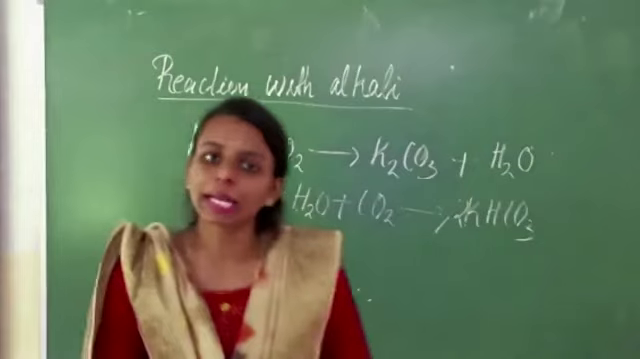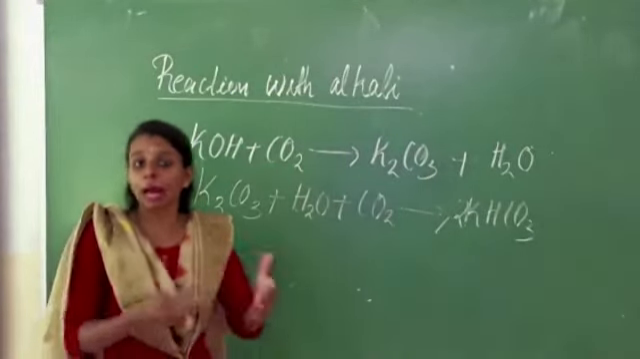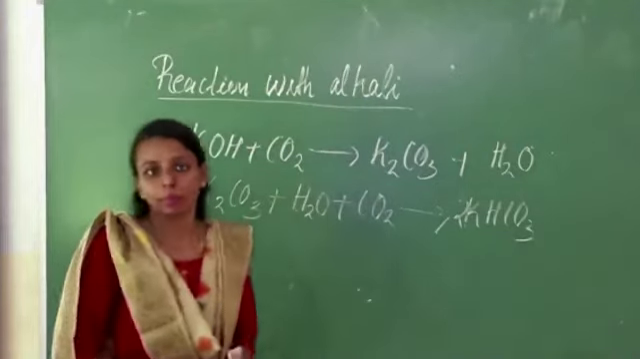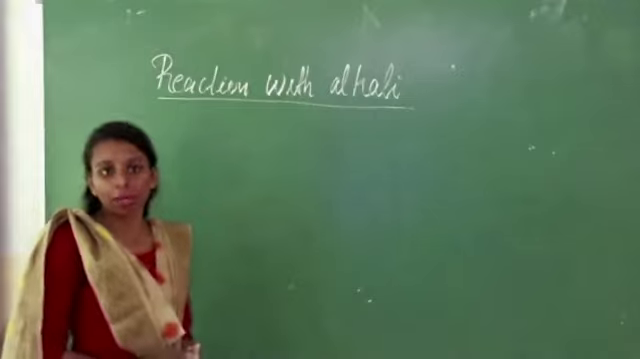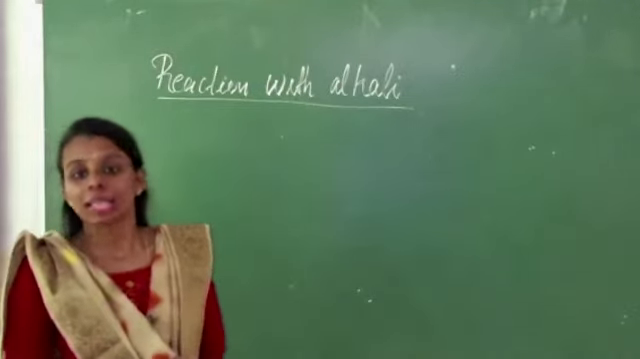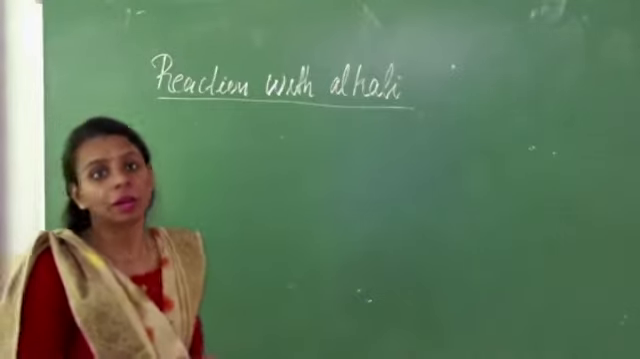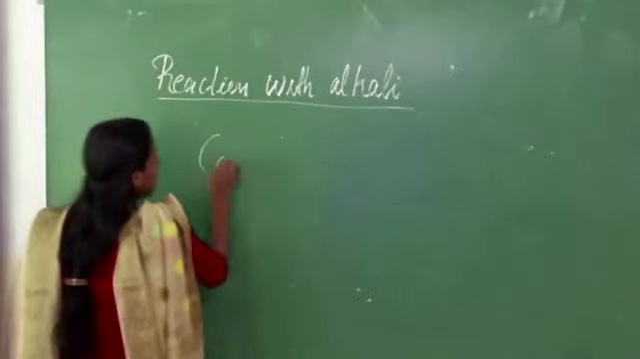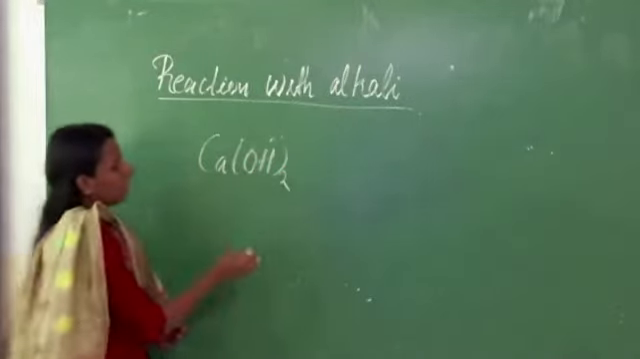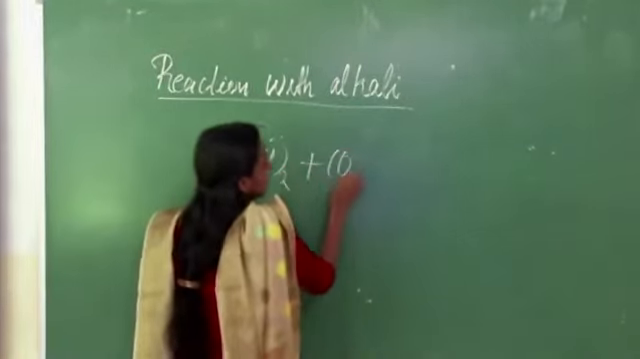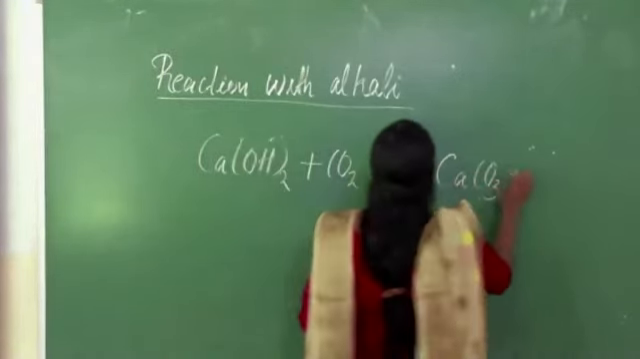Then what is the confirmatory test of carbon dioxide? When carbon dioxide gas is passed through lime water, it changes the color into milky white. This milky white appearance is because of the presence of calcium carbonate. We know lime water means calcium hydroxide. When carbon dioxide gas passes through lime water, it will produce calcium carbonate.